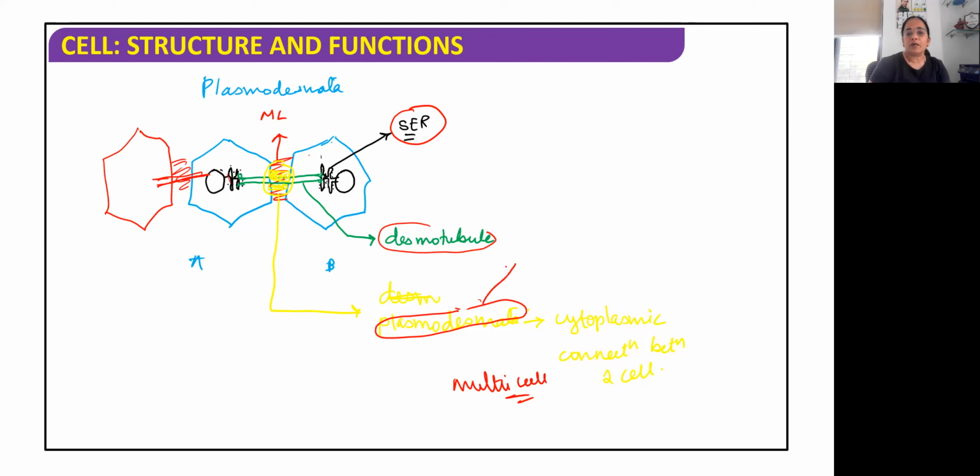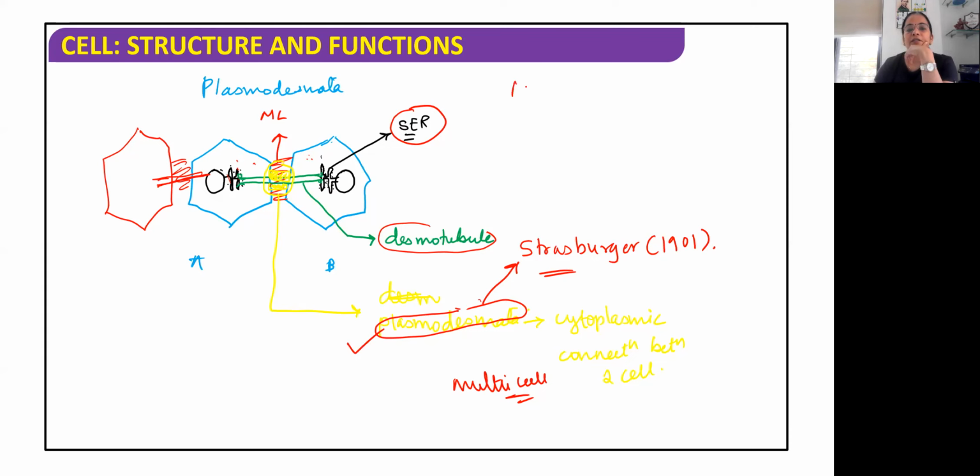And the name plasmodesmata, you get a question on the scientist again. The name plasmodesmata is given by the scientist Strasburger. Okay, the name plasmodesmata was proposed by Strasburger in 1901. Yes. So to maintain the continuity between the cytoplasm, both cytoplasm should be connected with each other. This plasmodesmata plays an important role.